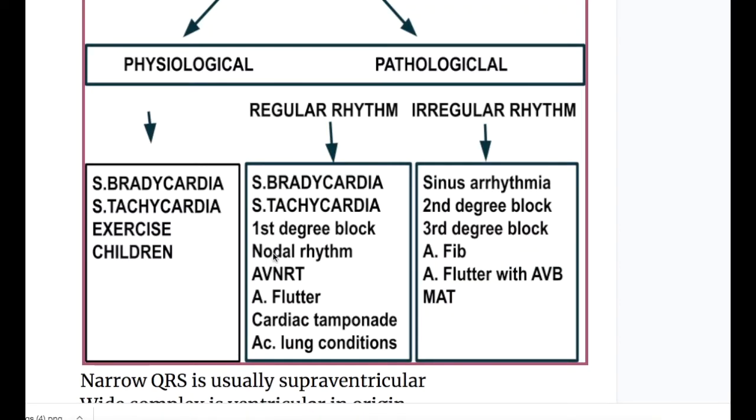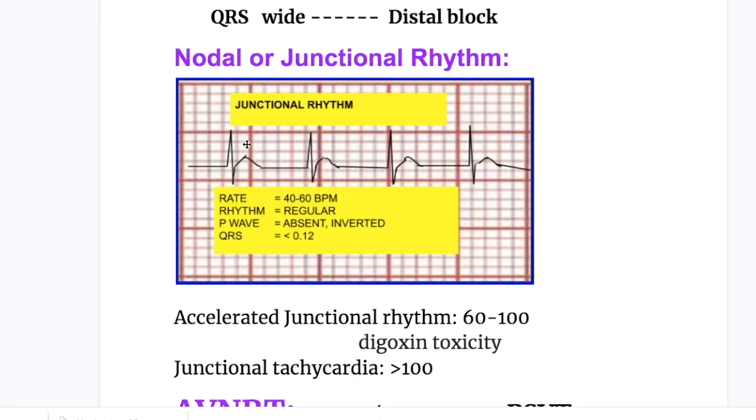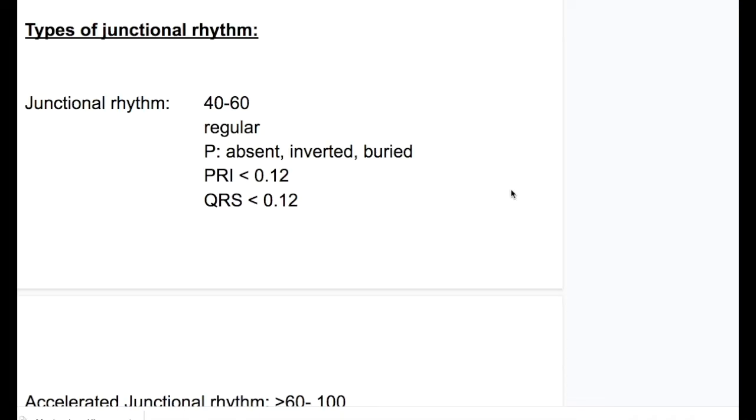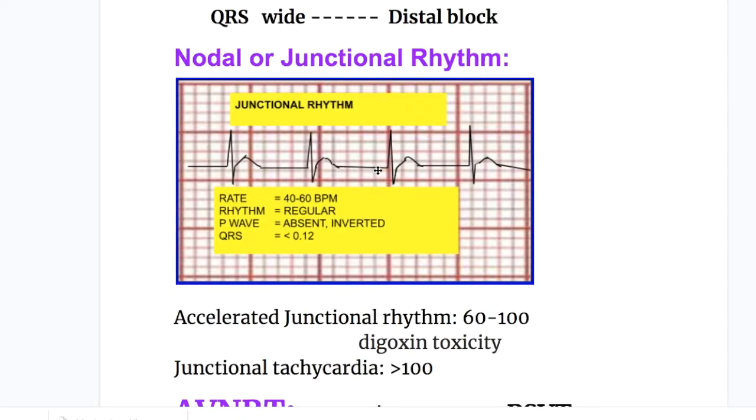Next in the line is nodal or junctional rhythm. In the nodal or junctional rhythm, the rate is 40 to 60 beats per minute. The rhythm is regular. The P wave is absent or inverted, and QRS is less than 0.12 seconds. So absent P wave, narrow QRS complex, the rate is 40 to 60 beats per minute, the rhythm is regular, and QRS less than 0.12 seconds is the junctional or the nodal rhythm.